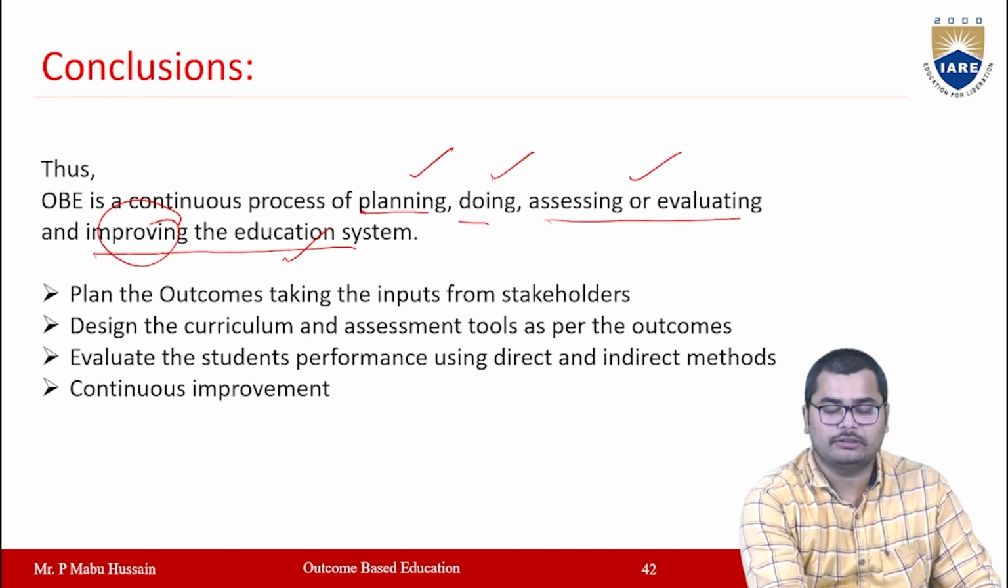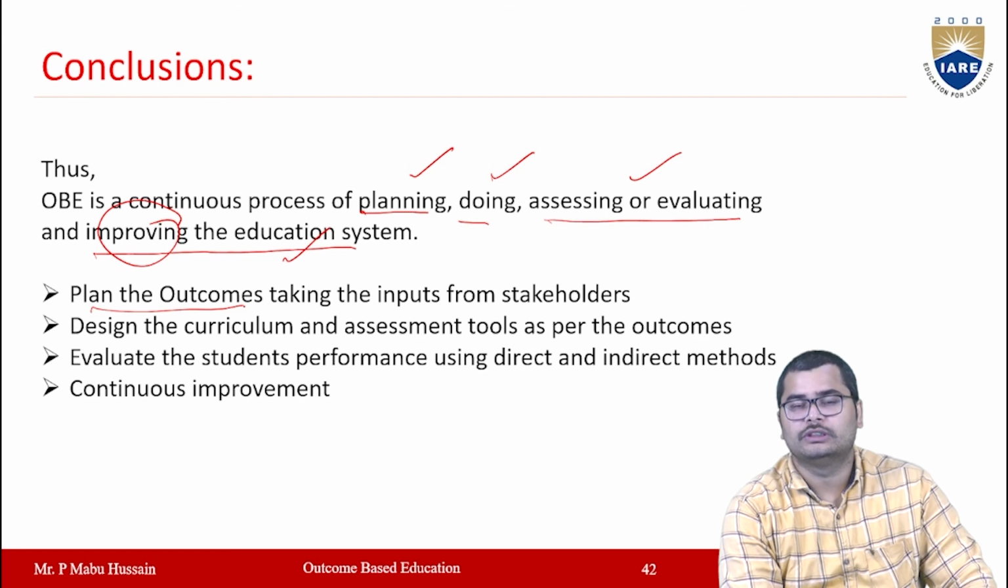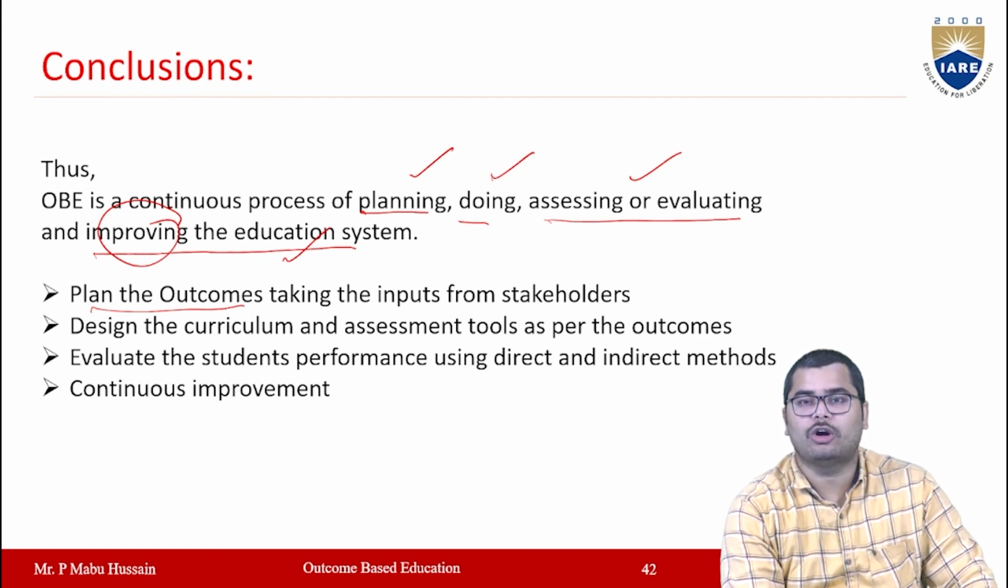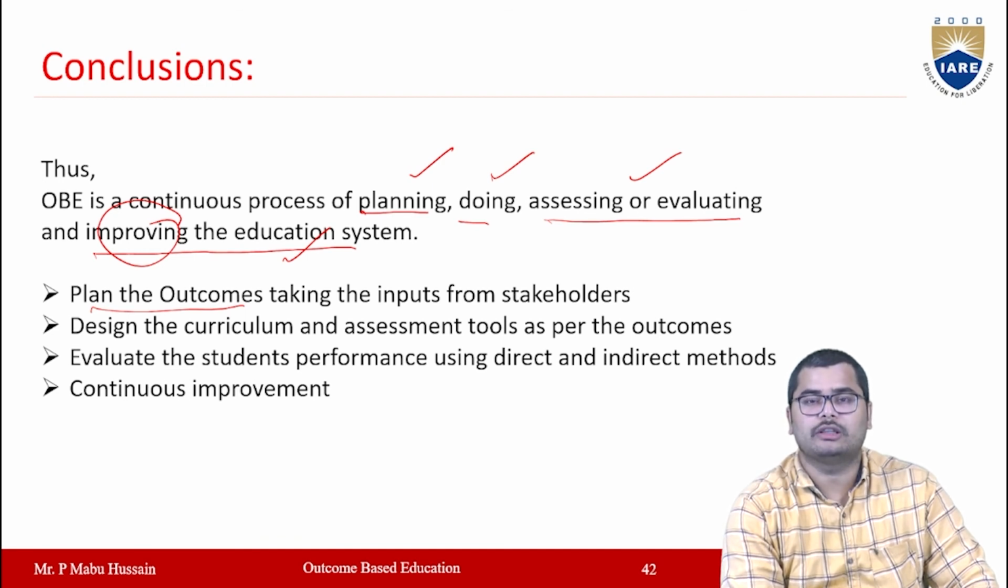So in planning, what do you need to do? In planning, we have to define the outcomes. How can we define the outcomes? We can take the inputs from all the stakeholders: students, teachers, parents, alumni, industry experts, like that. From all stakeholders, we will take the inputs and plan the outcomes based upon the stakeholders' input.